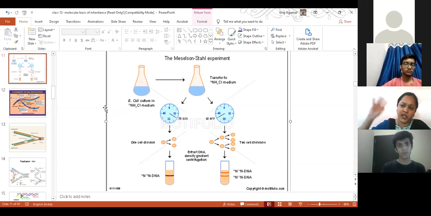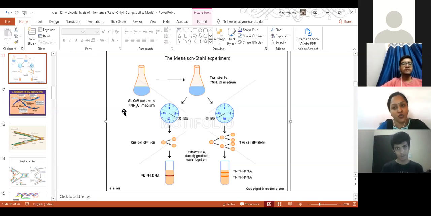Okay. So now what he did, काफी generations तक उन्होंने E. coli को grew in a heavy isotope of nitrogen, that is ammonium chloride, heavy type उसने grow किया. So what will happen? Ammonium chloride चाहिए. Where is this ammonium chloride required? Ammonium chloride is a source of nitrogen for bacteria. And where is nitrogen required? Nitrogen is required for making the nitrogenous bases. और nitrogenous bases कहाँ होते हैं? DNA, RNA में.